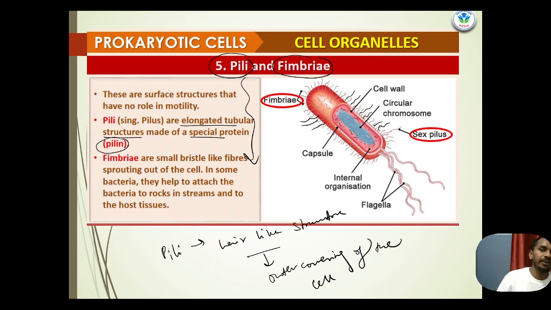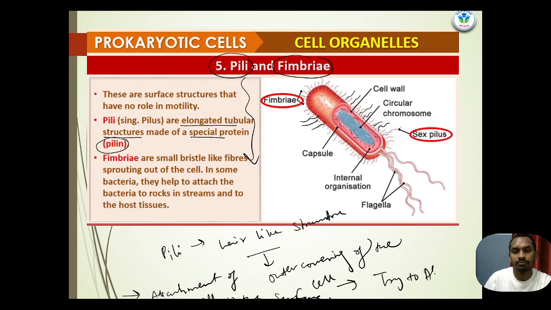And fimbriae. Basically fimbriae and pili both help in the attachment of the cell to the surface. Suppose any bacteria enters inside the host and wants to reside in a specific place, the bacteria basically try to attach to the surface.